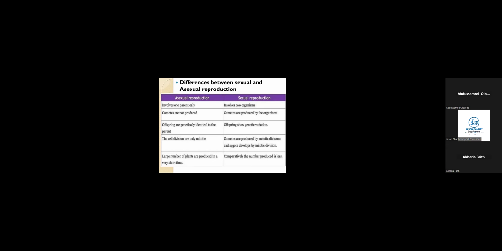Now, let me just go into variation here. Looking at your finger, for example, the fingerprints are different. Let's use the fingerprint as an example. So there is a distinct difference between sexual reproduction offspring and that of the parents genetically. And if we're talking of genetically, we're talking about the chemical composition in the organism as a whole.